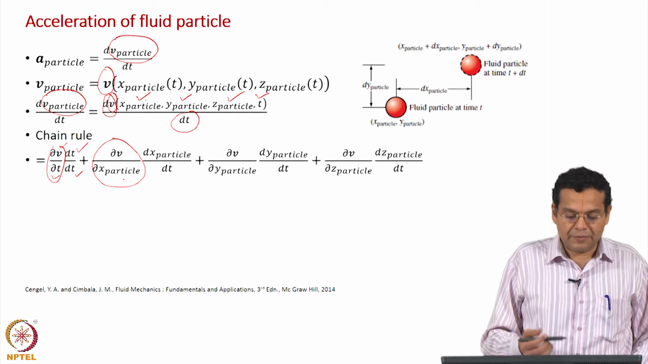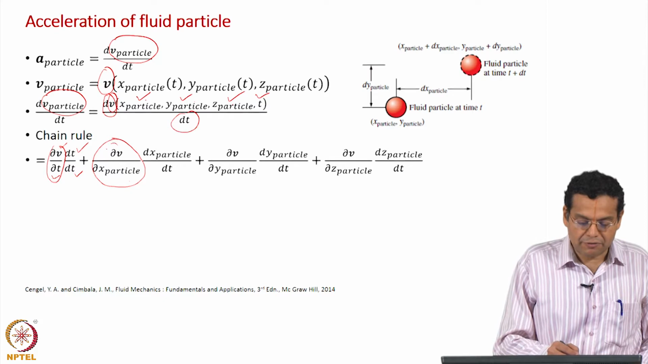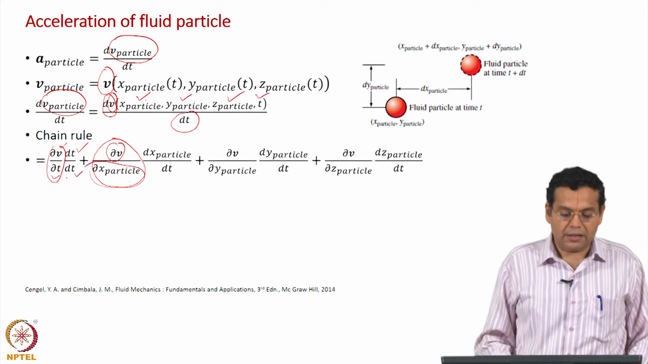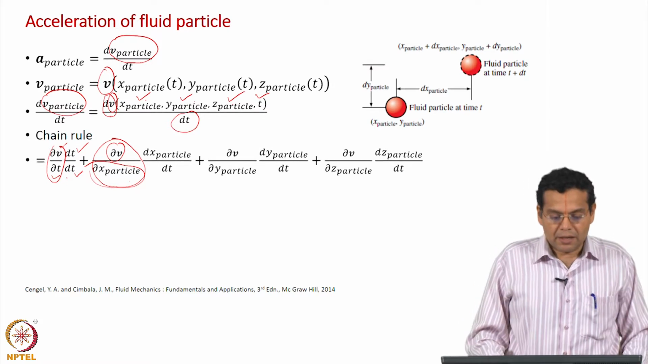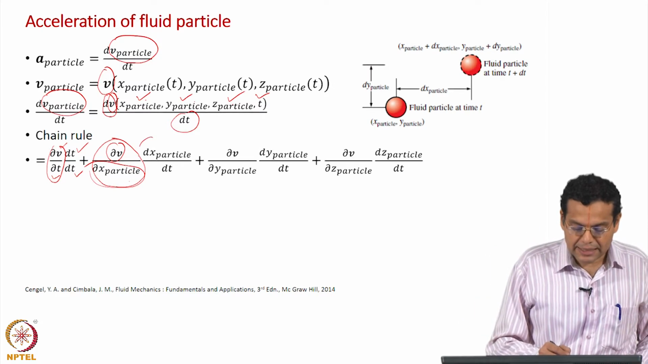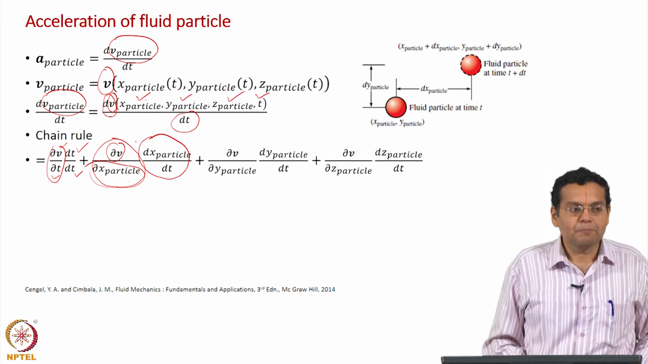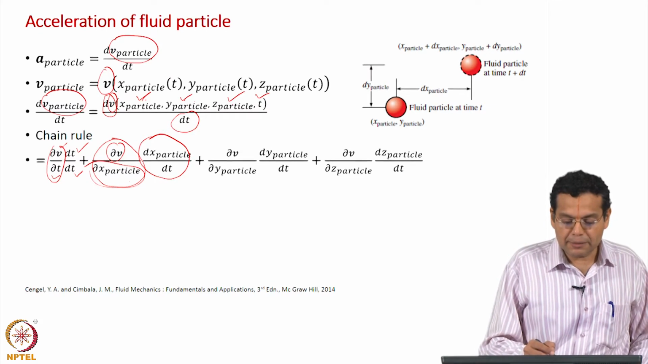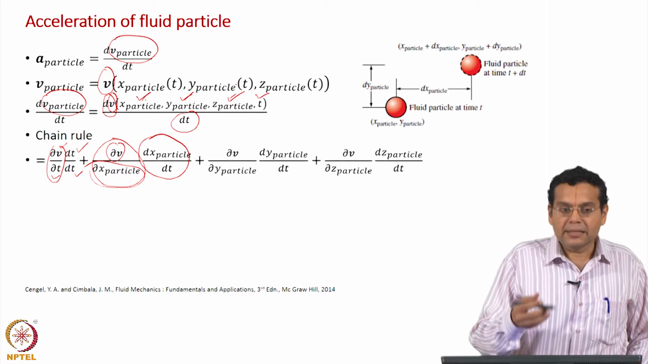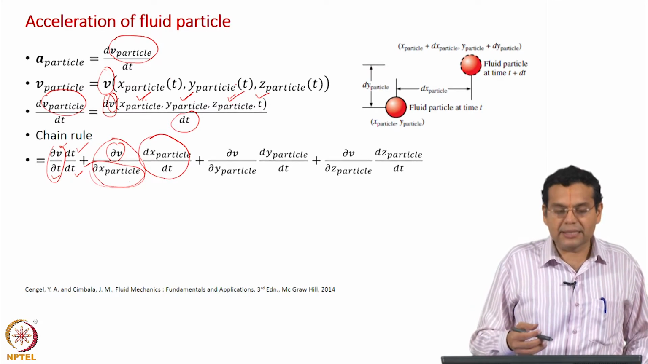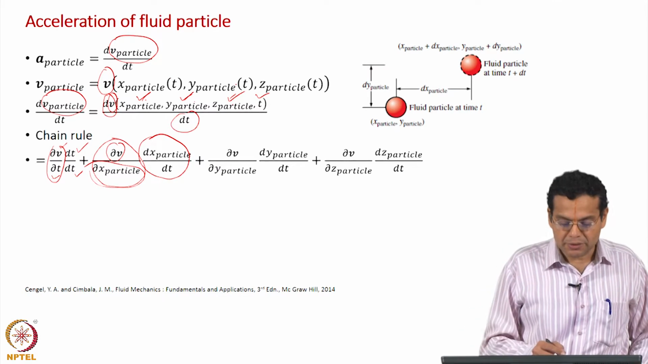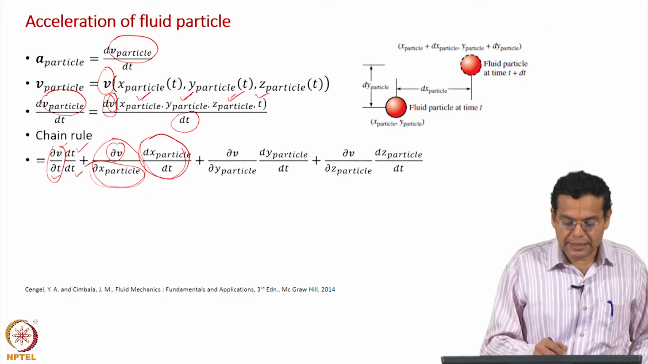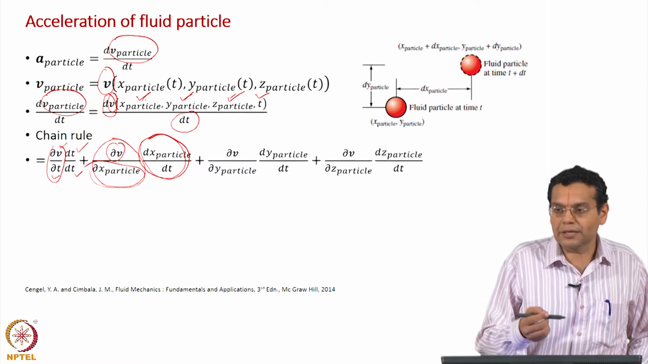So, we are considering variation of velocity with respect to the x direction. Of course, then we have dx particle by dt. Why is it d by dt? Because these coordinates, the position of the particles, the x, y, z coordinates of the particles, are functions of only time. So, that is why this is d by dt and it is not dou by dou t.